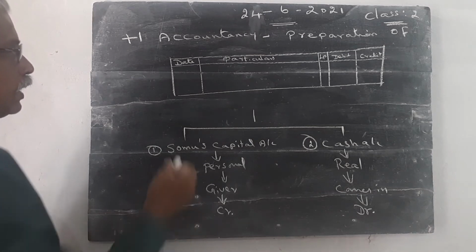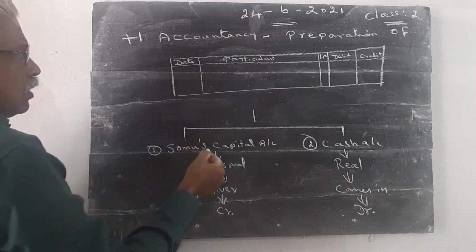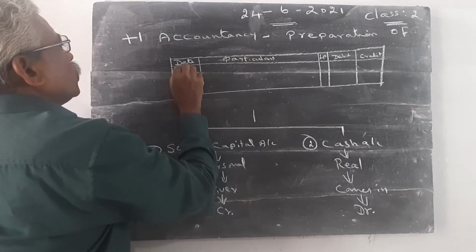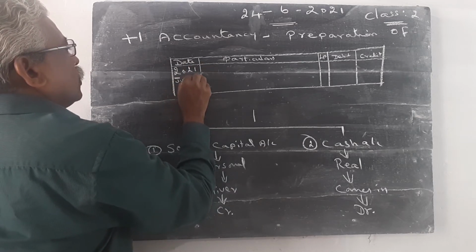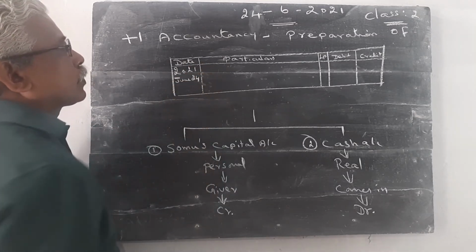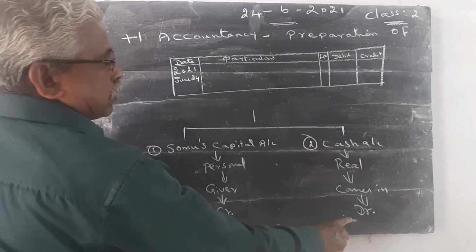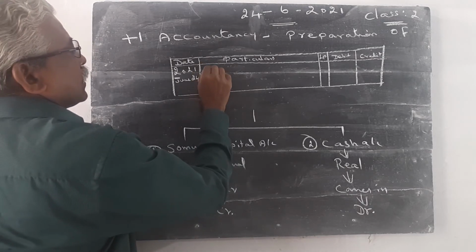Here the date is not given in this transaction. So you write the year and month first. We have to write today's date, 2021, June 24. In particulars, first we write the debit aspect. The debit aspect is entered from this end onwards.